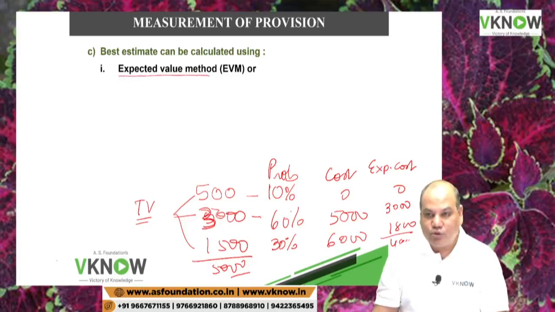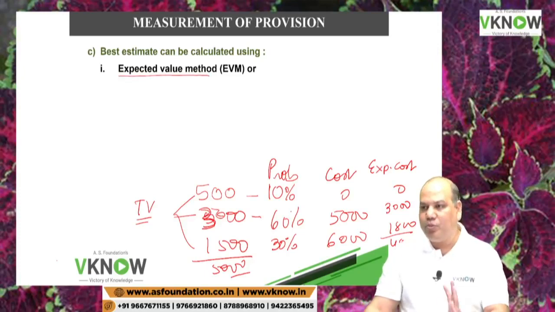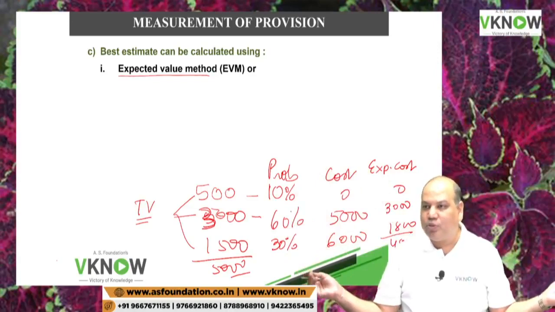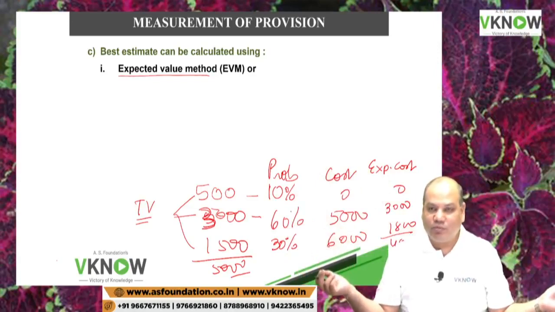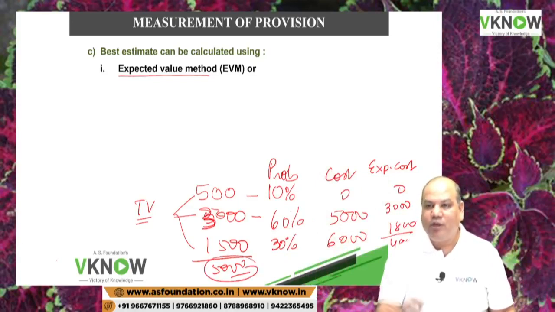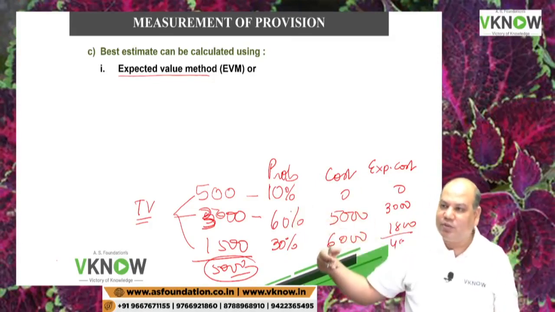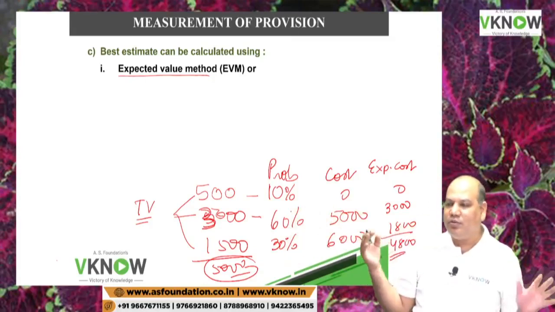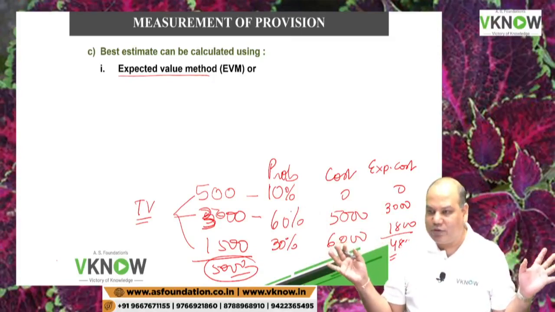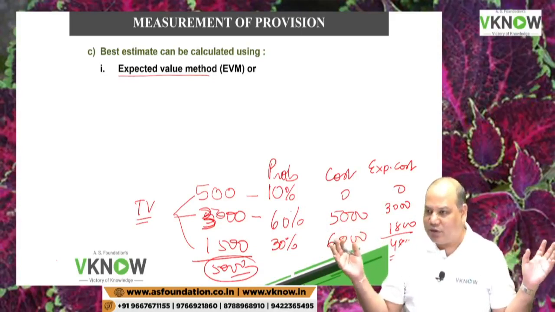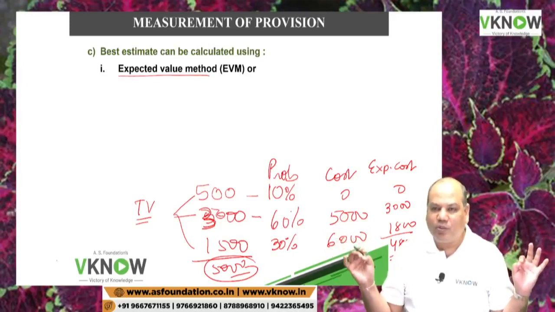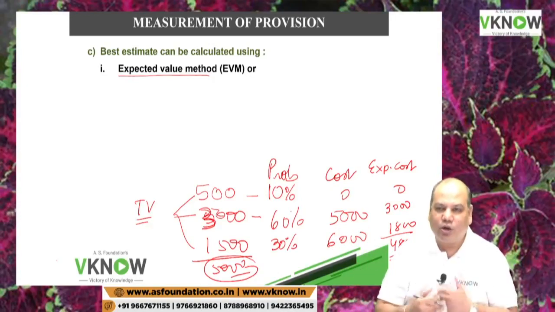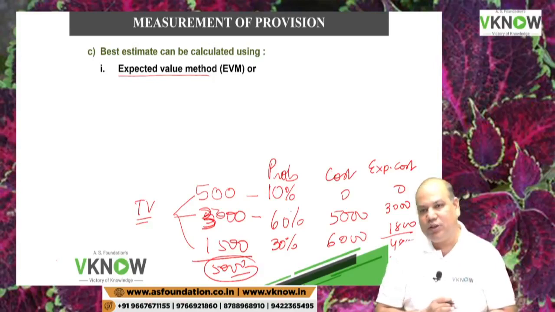And companies use this when they are going to make provision on a large number of items sold. You can't make provision for individual items. I have sold to 5,000 customers. Will I individually calculate for each customer, or will I take a general understanding that, suppose I have the statistics of the last 2-3 years, and I will see what is the probability of 0 cost, 5,000 cost, 3,000 cost, and accordingly I will make provision in this year also.